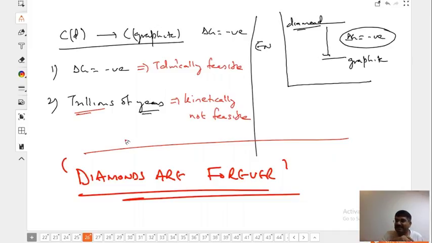That is the kinetics. So now onward, we have to see every reaction. Platinum will go, everything will go, every atom will go. But diamond will stay for maybe billions, trillions of years.